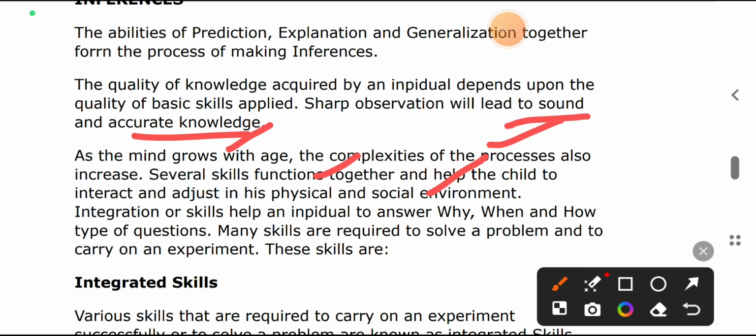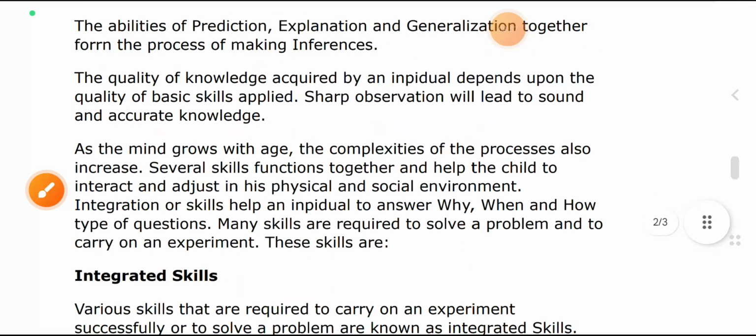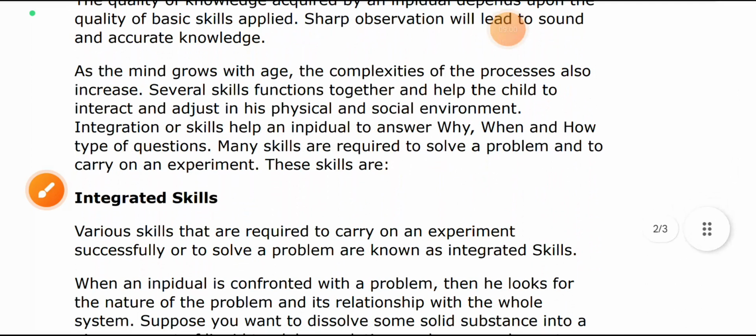Integration of skills helps an individual to answer why, when and how type of questions. Many skills are required to solve a problem and to carry out an experiment. Means if you have a problem to solve, you have to do some experiment and follow some skills to solve that problem. This is the inference.